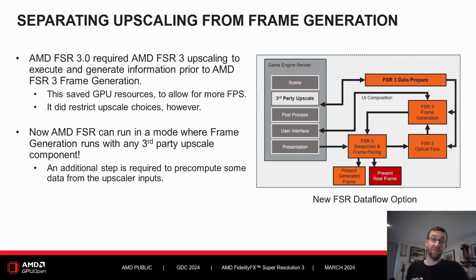A large change with FSR 3.1 is that we can now support third-party upscalers whilst enabling FSR 3.1 frame generation. We originally architected the system so that frame generation workloads took intermediate data from the upscaling pass as a performance optimization. We now offer a new API entry point for generating that intermediate data separately, allowing game developers to use existing third-party upscaling solutions in combination with FSR 3 frame generation. The additional step of generating some intermediate data costs a small amount of GPU time, but we hope this additional flexibility allows for more integrations of our frame generation solution.